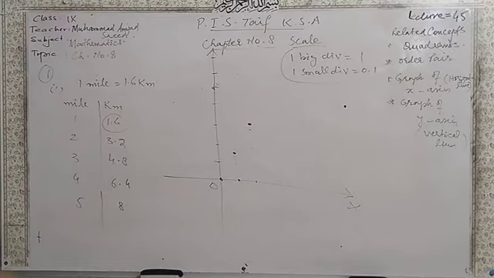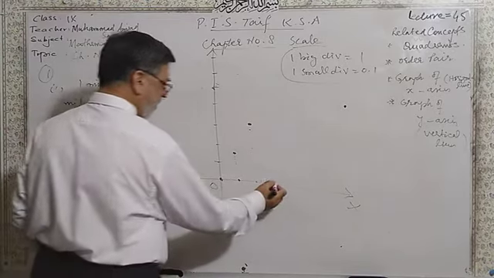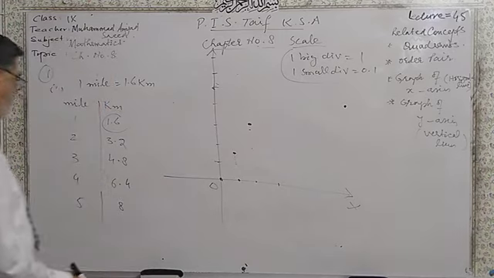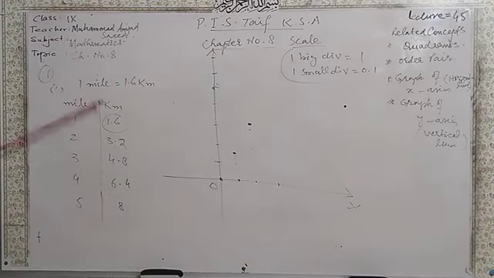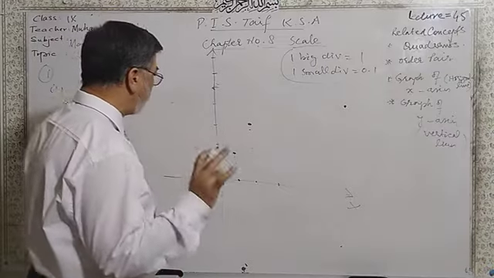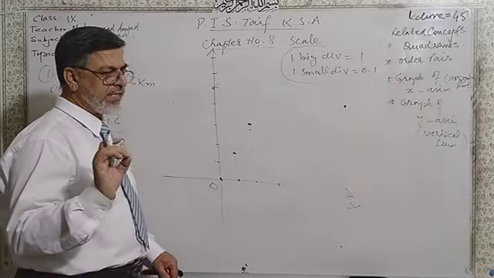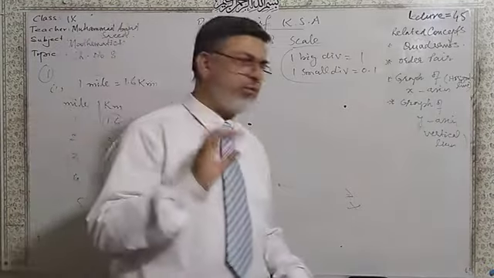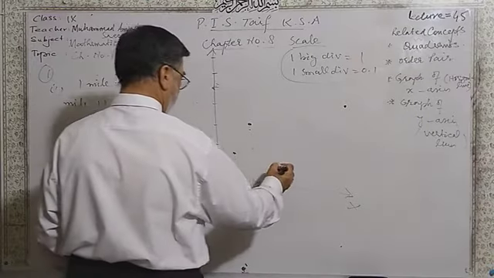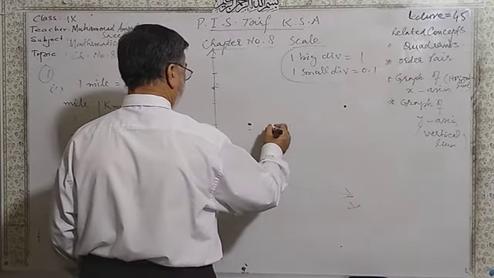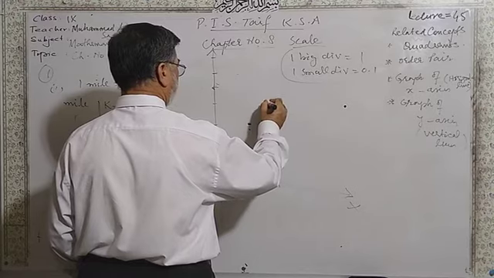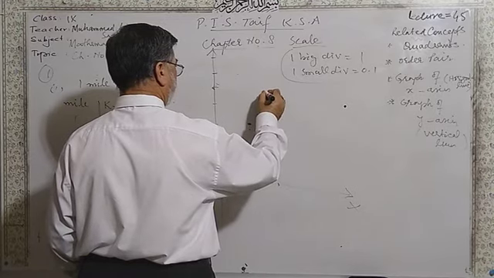After that, 3. In front of 3, you can have the value of kilometers 4.8. Remember, 4.8 means 4 big boxes and 8 small boxes: 1, 2, 3, 4, and 1, 2, 3, 4, 5, 6, 7 and 8.